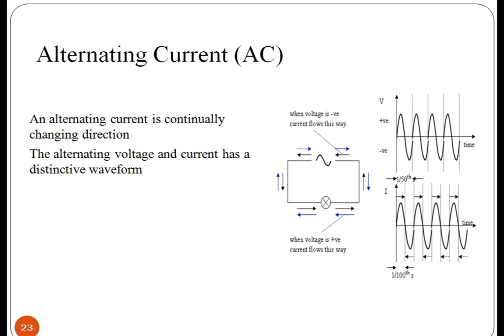In an alternating current, that is AC, the flow of electric charge periodically reverses direction, whereas in direct current the flow of electric charge is only in one direction. AC is the form in which electric power is delivered to businesses and residences, and the usual waveform of an AC power circuit is a sine wave.